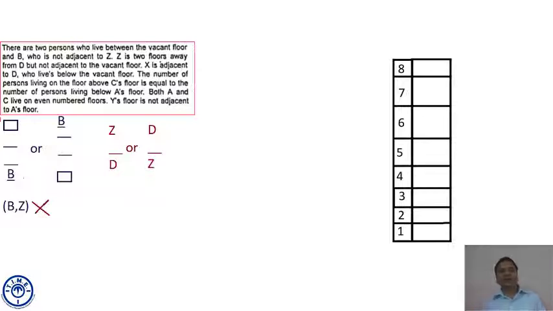But not adjacent to vacant floor. So Z is not adjacent to the vacant floor. That means Z cannot come just above or below the vacant floor. For any floor in which Z is occupied, the vacant floor cannot be the floor above or below it.